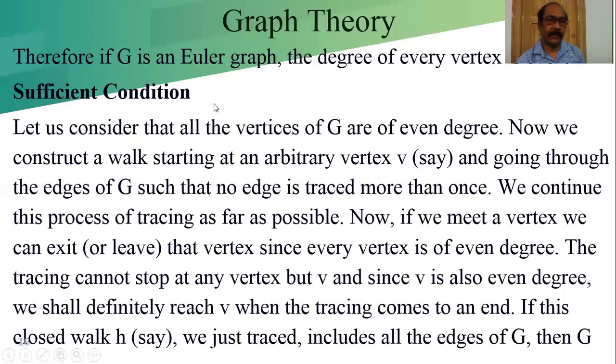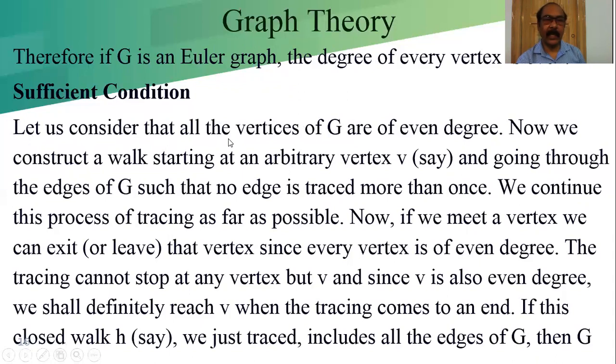Sufficient condition. Let us consider that all the vertices of G are of even degree. In the necessary condition, we proved that all the vertices must have even degree. Now we are considering all the vertices of even degree, and from that we have to prove that there exists an Euler line.